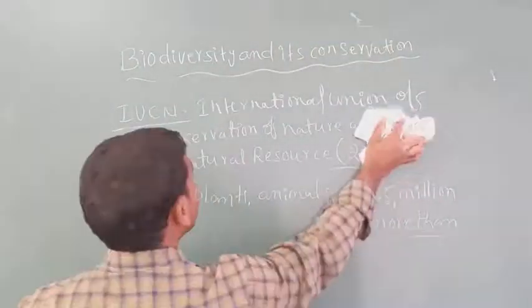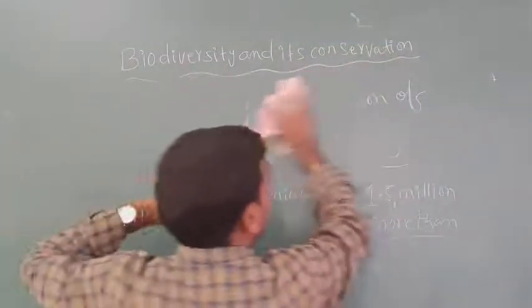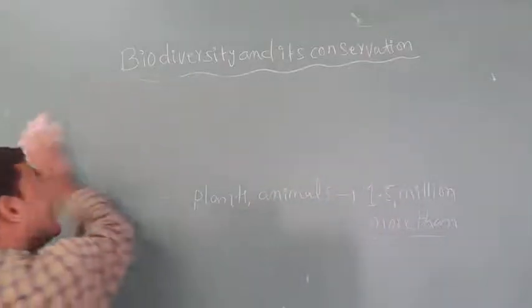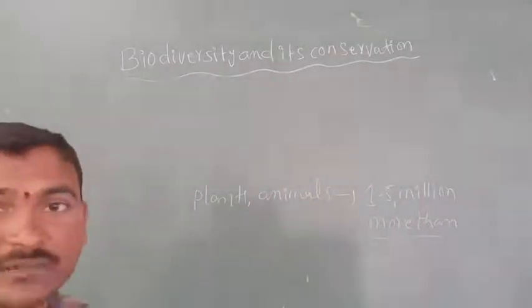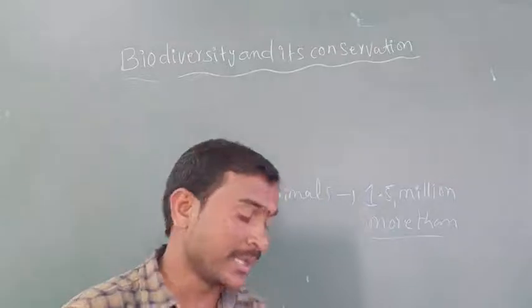Along with that, some animal numbers are given in the NCERT textbook, which are very important from the exam point of view.